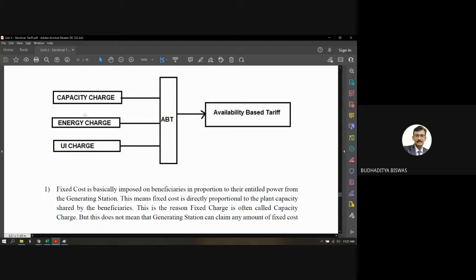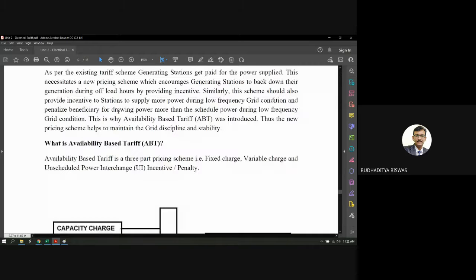But if the power generation is more than the load demand, you need to decrease your generation. Otherwise, either you will be fined or the grid authority will not pay anything for this extra generation, because this extra generation only disturbs the frequency of the grid. And this is the availability based tariff.